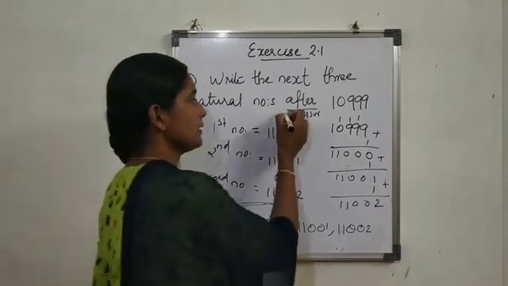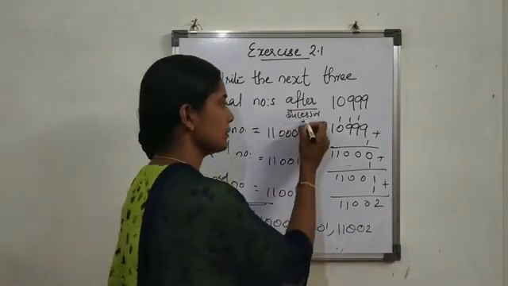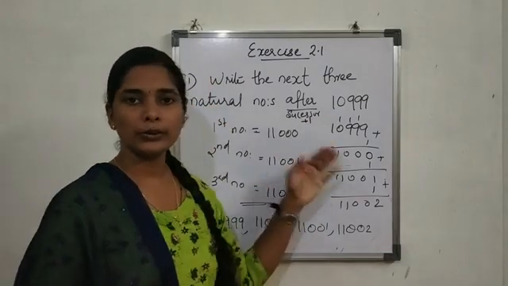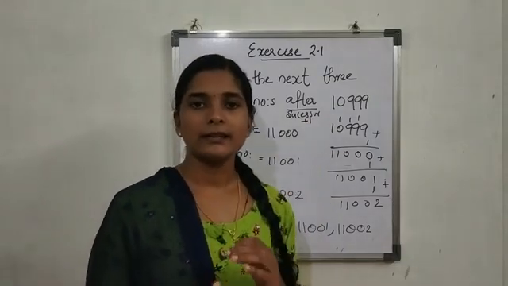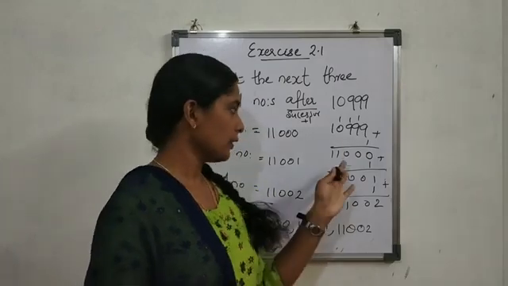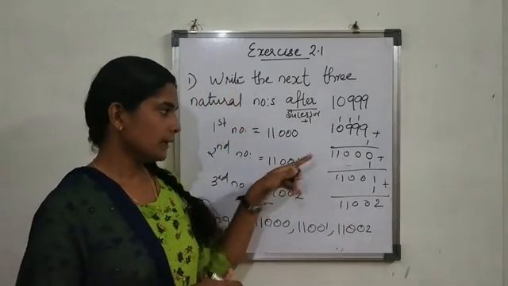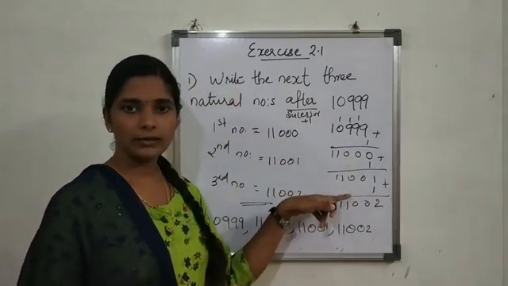But if it says after, that means successor. Successor means you have to add 1 to the given number, then we will get the successor of that number. Then again you have to find the successor of the second number, so add 1 to the second number, then we will get the third one.